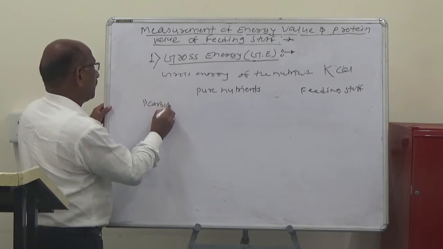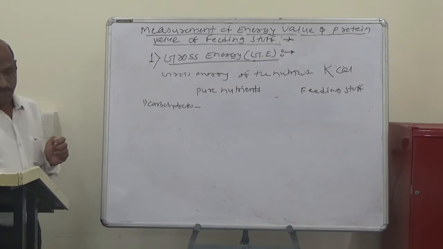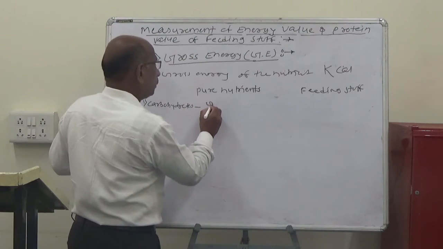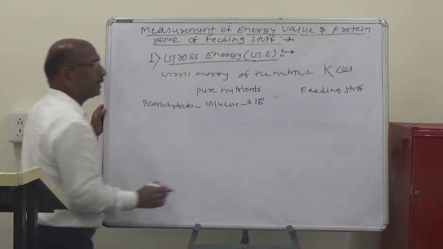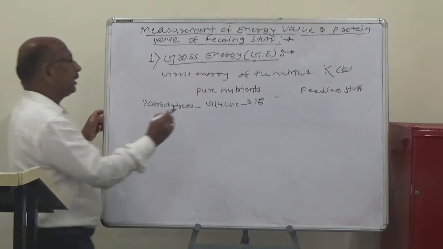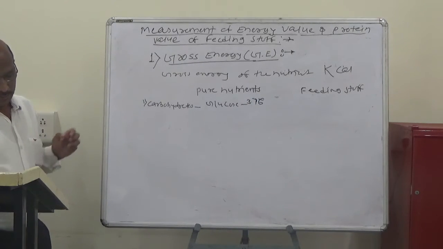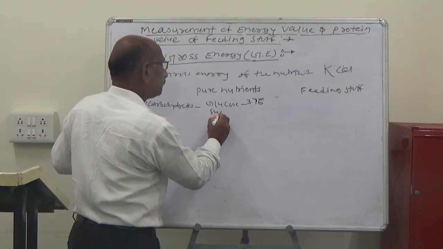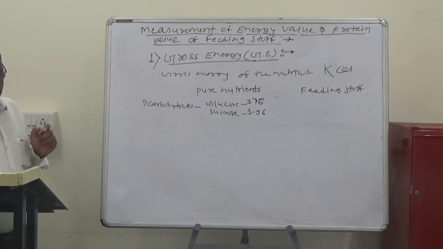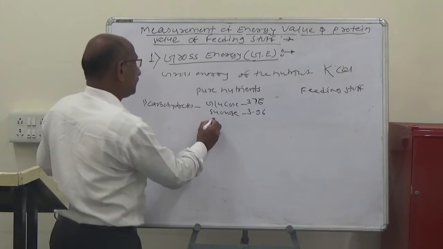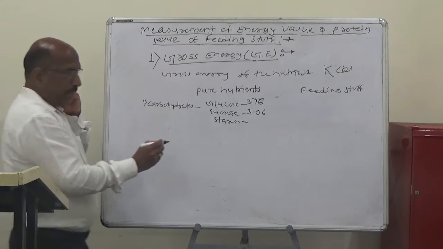the carbohydrates. Glucose has 3.76 kilocalories, sorry, 3.76 kilocalories per gram. Sucrose has 3.96 kilocalories, and starch is about 4.23.